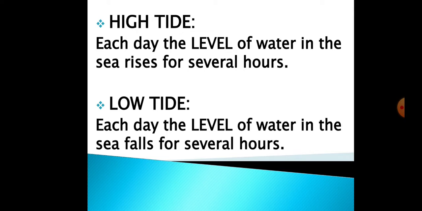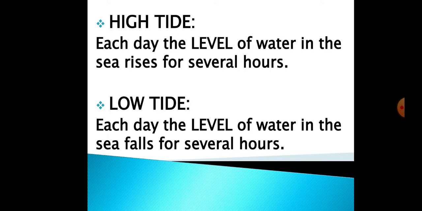And then we have low tide. Now what is a low tide? When the level of the water in the sea goes down, that is called the low tide. And that might also happen for several hours, or for one day. That is the low tide, when the water will be far away from the seashore. So when the high tide comes, the sea water will cover all the seashore along with all the plants and animals. And when the tide is low, it means the water will be away from the seashore.